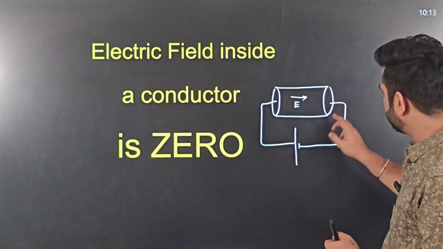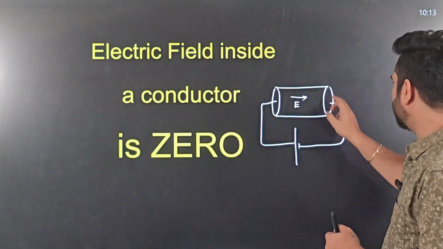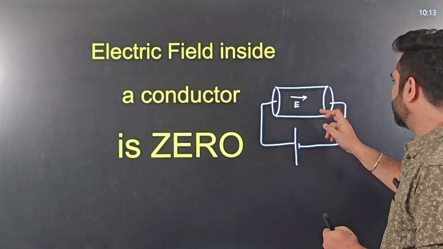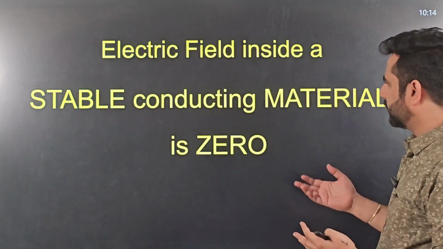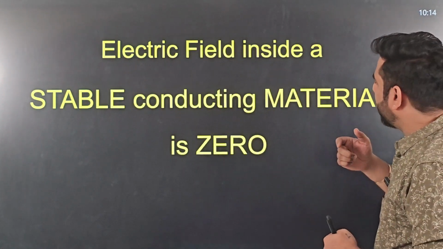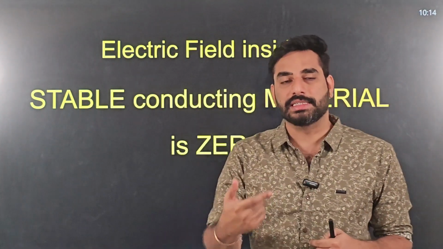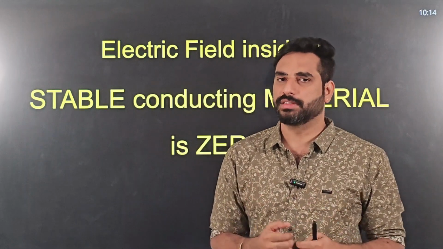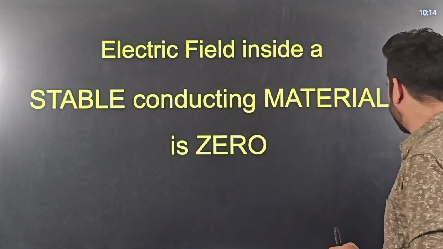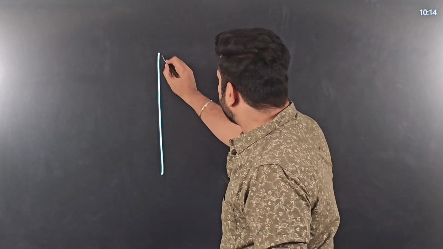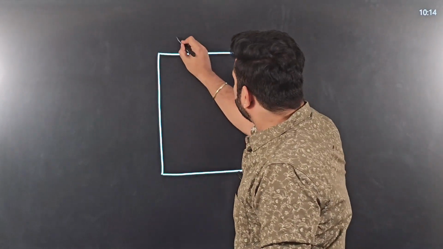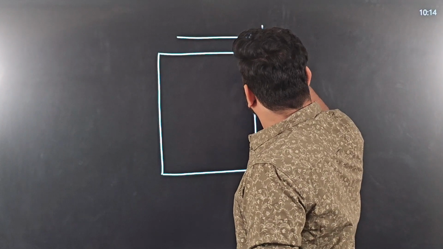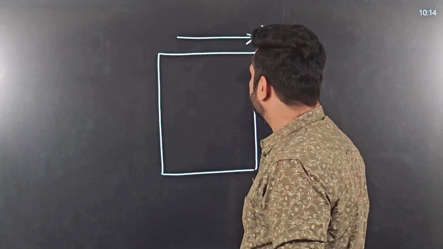In this example, this is an unstable conductor. A current carrying conductor is an unstable conductor. That is the reason why there is electric field. If it is a stable conductor, and that too inside the conducting material, not just inside the conductor, that electric field is zero. Let me explain this concept. Consider a conducting slab. This is a conducting material, for example, copper. And say an external electric field is applied to this conductor.